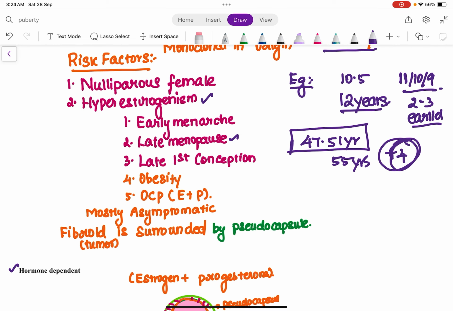Why late first conception? If a female plans her pregnancy late, then every year she is going to experience around 9 to 12 cycles. During every menstrual cycle the hormones estrogen and progesterone are going to come into play. So the female is not getting any break from her periods.